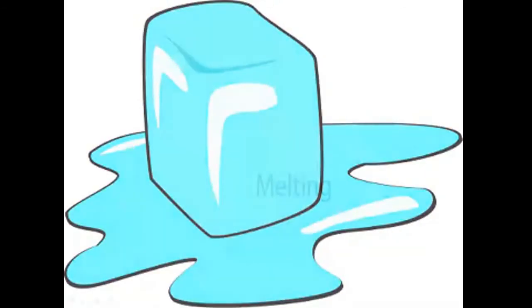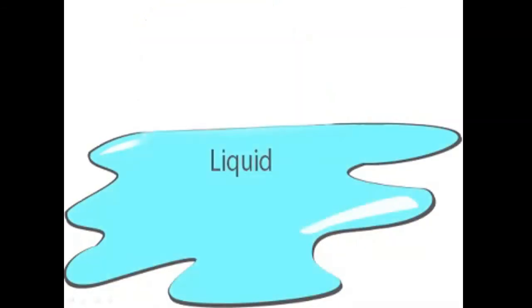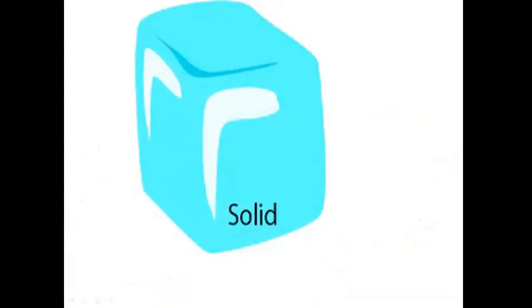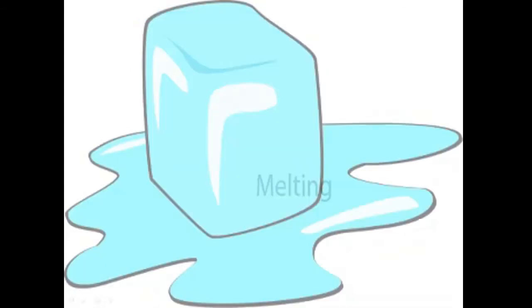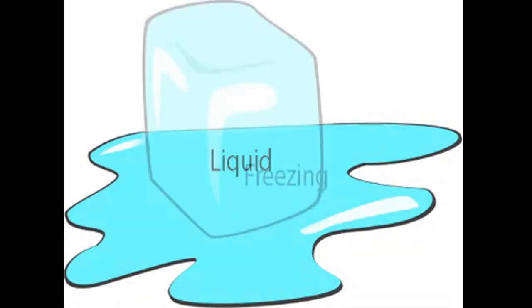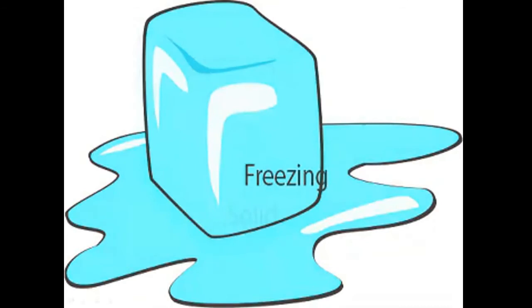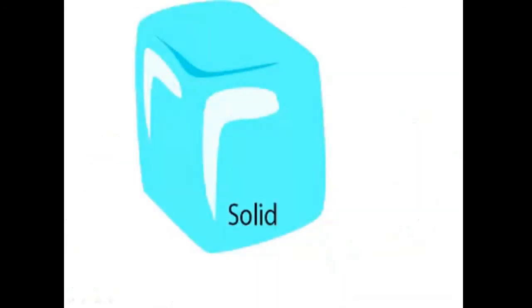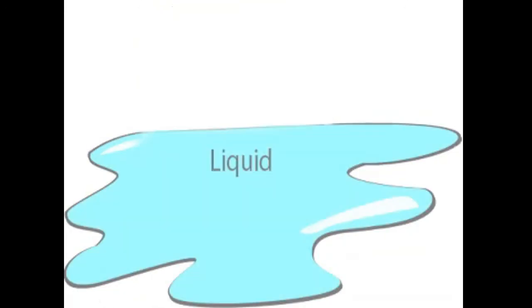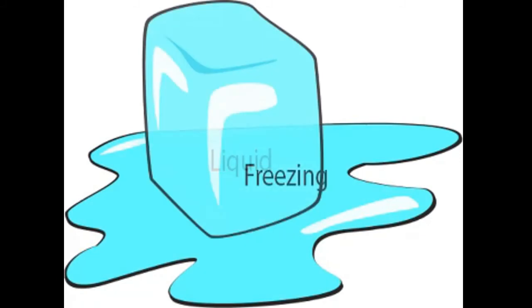If you have a book in your hands right now, open your book to page number 43. On page 43, you see this picture showing that some solids can be changed into liquid. When ice cubes are warmed, they will melt and turn into water. There are many other examples of solids which turn into liquid after melting.